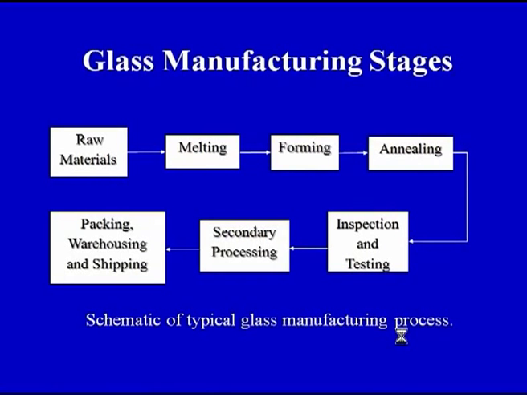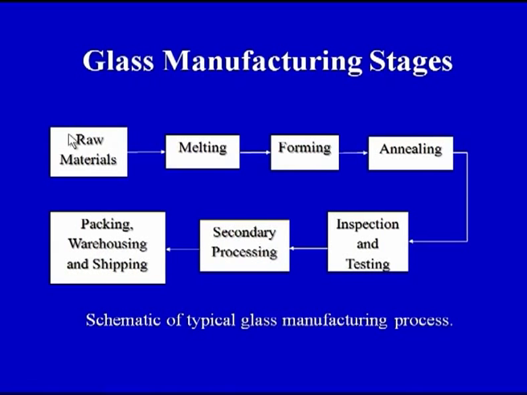On your screen you can see that glass manufacturing stages or glass processing stages can broadly be classified or can broadly be summarized as on your screen. So the very first stage is the raw material stage, in which we have to manipulate, we have to control the proportion of the various constituents that go into the manufacturing of the glass. So we have to see what are the various types of raw materials that will go into the processing of glass, and there are some raw materials which are completely essential to make the glass.